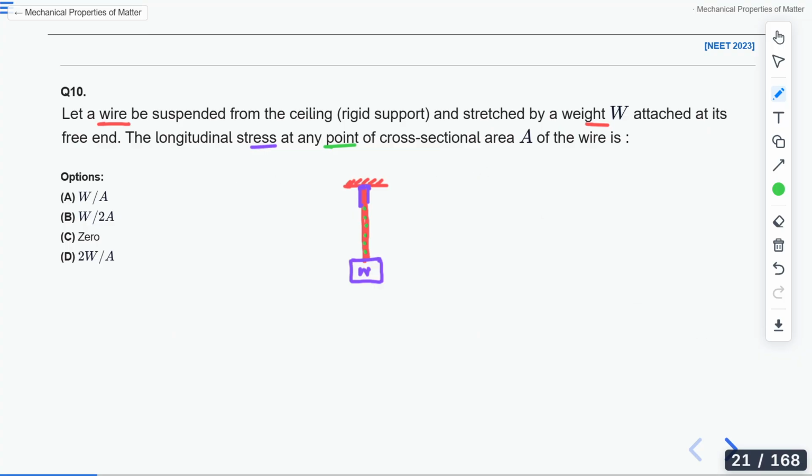A is the correct answer. It is weight per unit area. Anyone else? Hey, all of you, this is again an easy question. By looking at the question, you can solve it. You don't even need to take pen and paper out, and this was asked in NEET 2023.